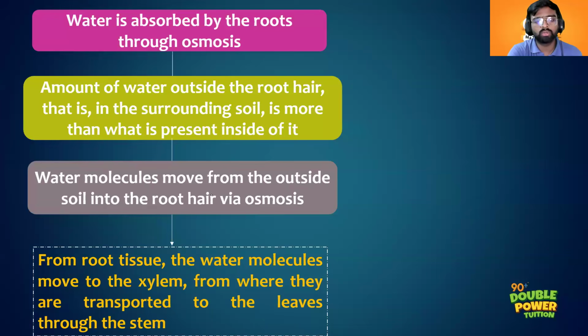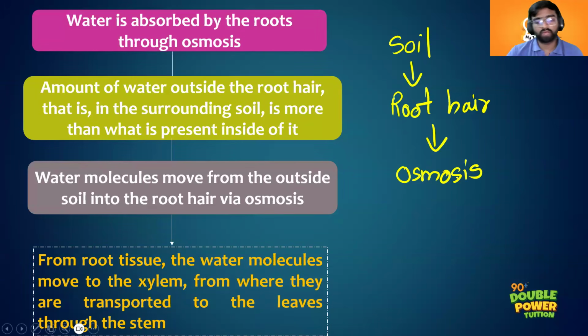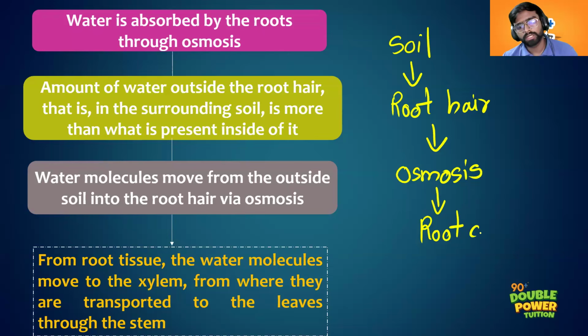This water will be absorbed by the root hairs, right? What will the root hairs do? They will increase the surface area, so that they can absorb more water. So this water, by the process of osmosis. What is osmosis? It is the movement of water from higher concentration of water to lower concentration of water through a semi-permeable membrane. That is osmosis, right?